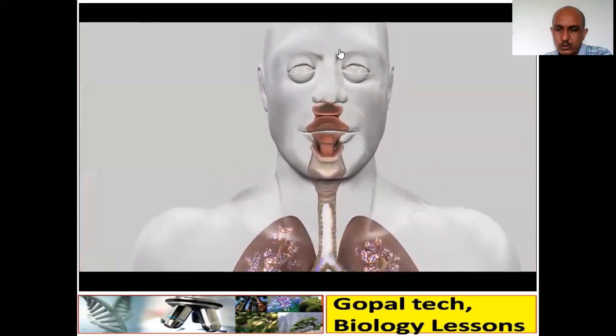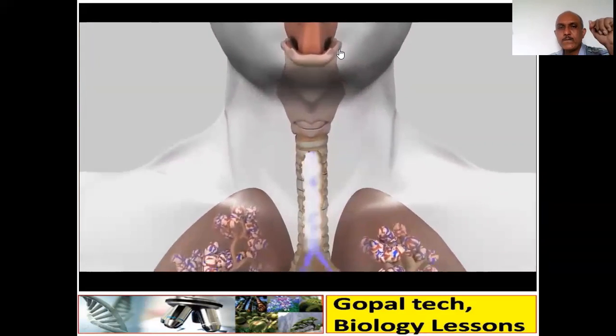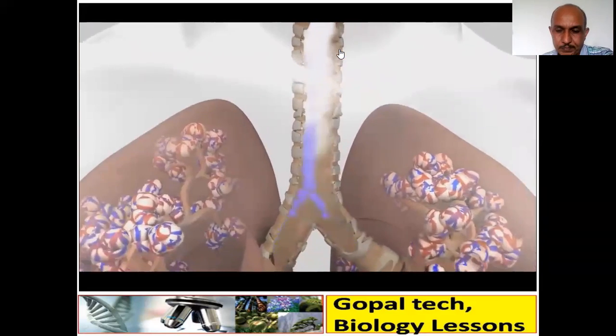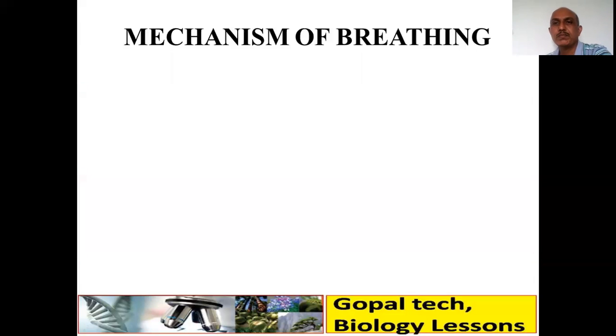Okay, see how you breathe. Now, what is the rate of breathing per minute in children and in adults? We'll discuss that one by one. Okay, I think this helps you to understand the human respiratory system. Now, the mechanism of breathing.